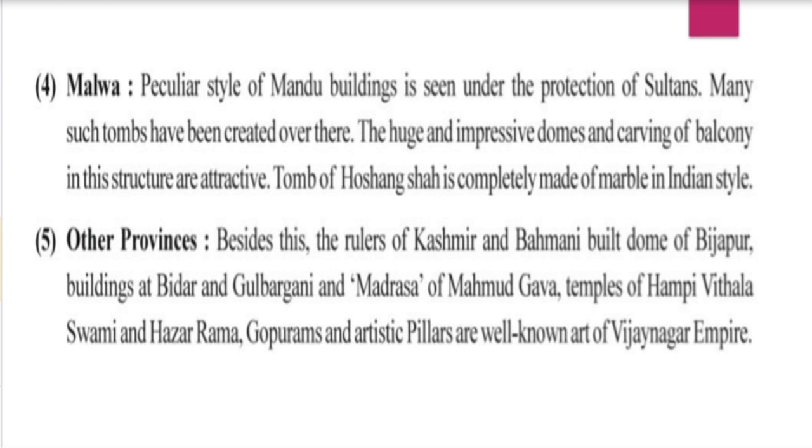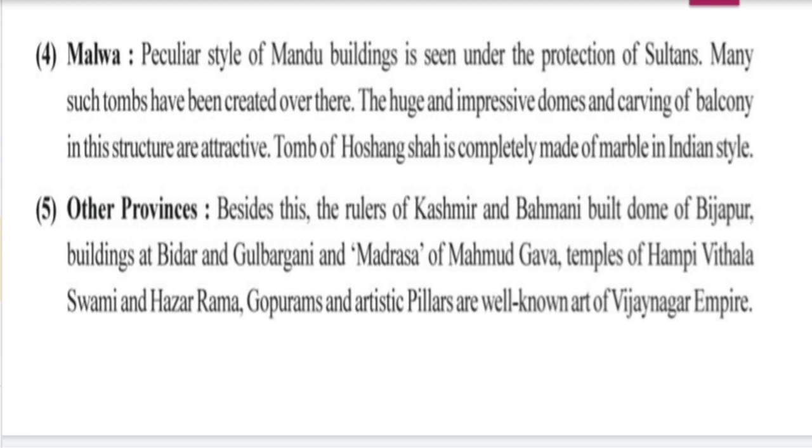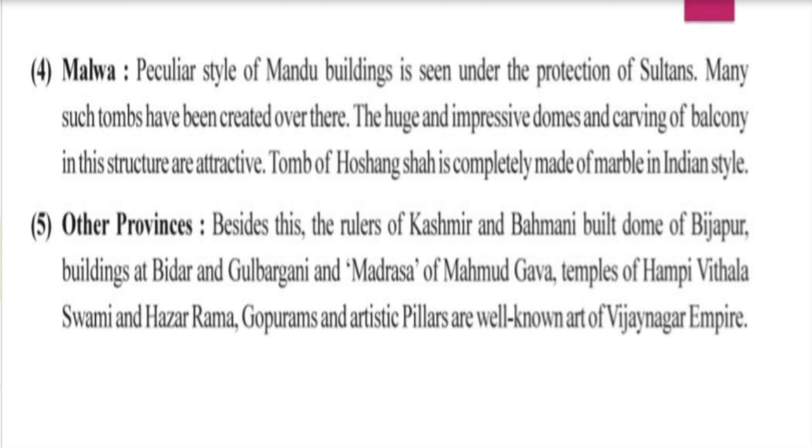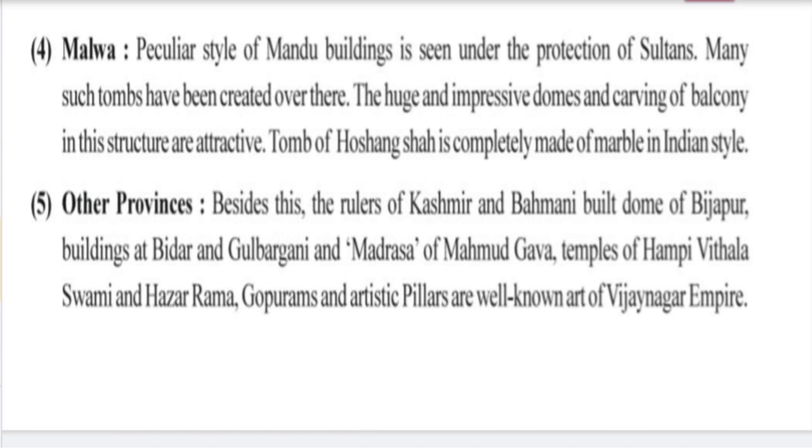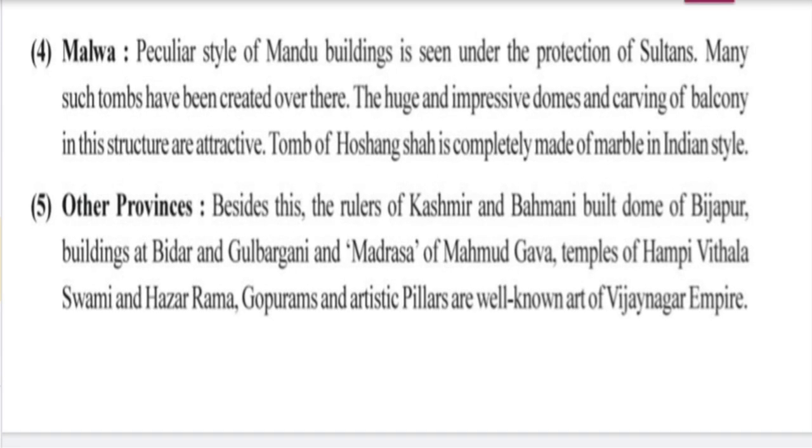Malwa: here you can see the Mandu buildings. Many tombs are there. Tomb means grave. In Malwa we can see huge and impressive domes and carved balconies, and the tomb of Hoshang Shah. It is completely made of marble in Indian style. It is asked in fill in the blanks: the tomb of Hoshang Shah is completely made of dash in Indian style. The answer is marble.